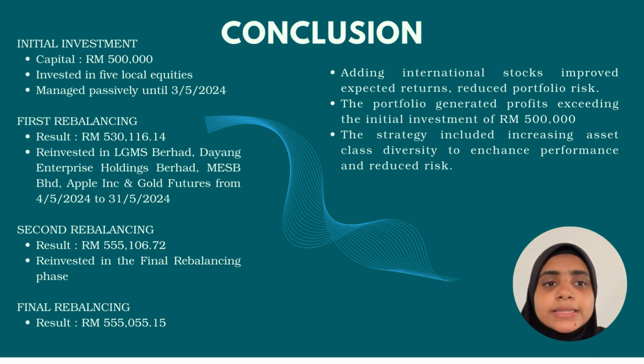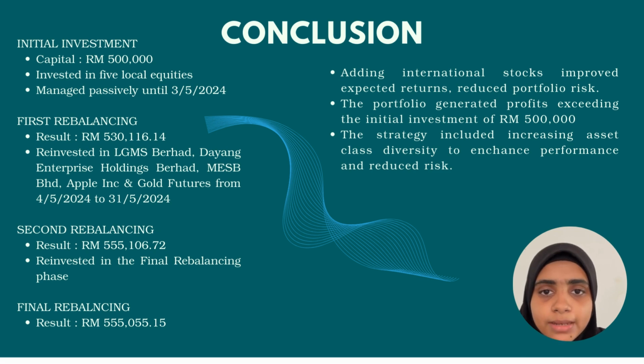Our initial strategy was passive, holding these stocks until 3rd May without attempting to beat the market. On our first rebalancing, we achieved a return of 530,116.15.